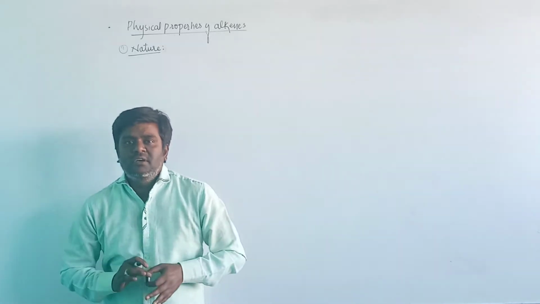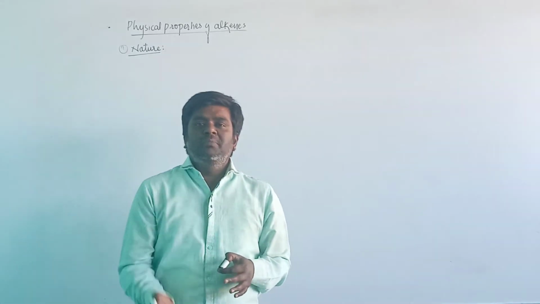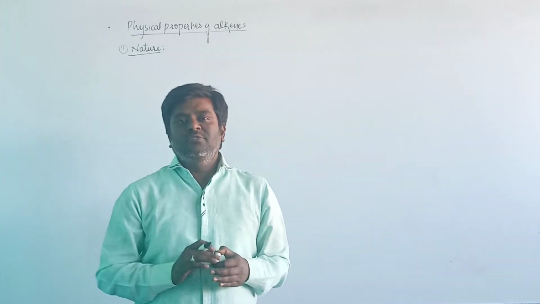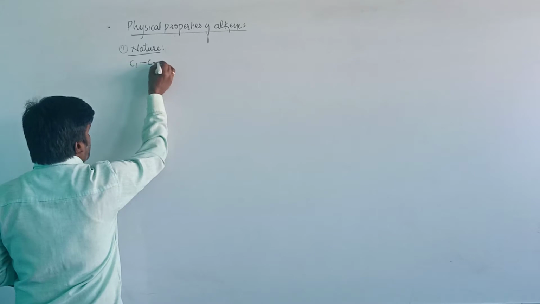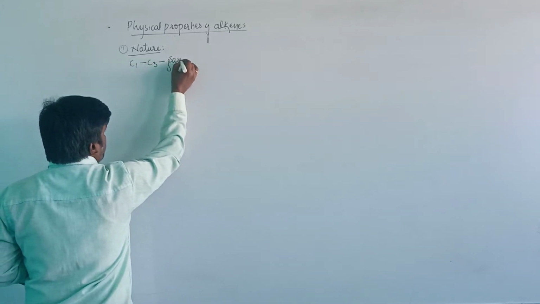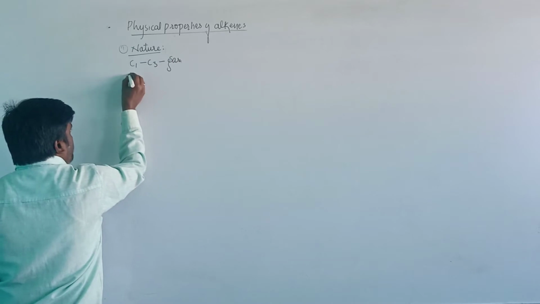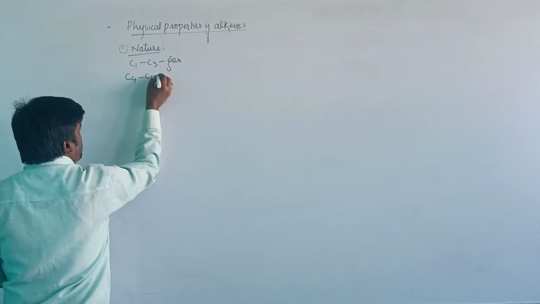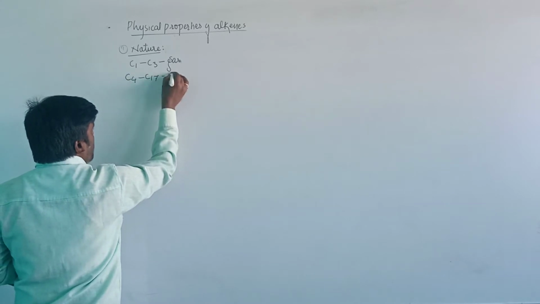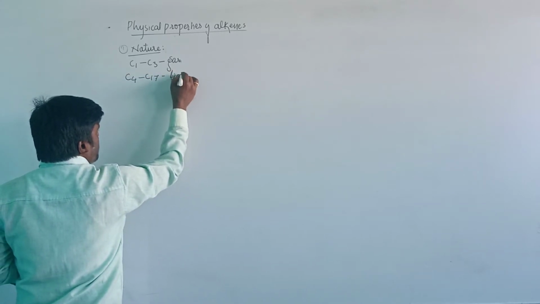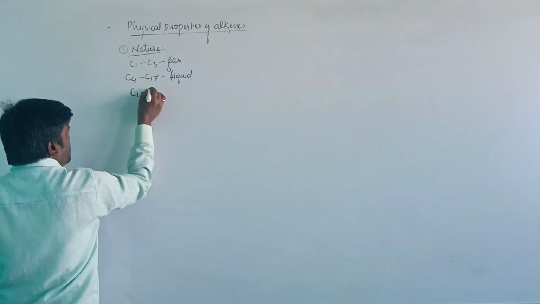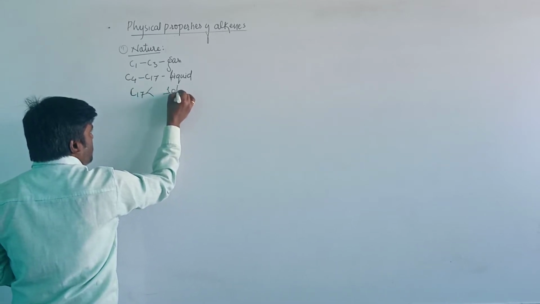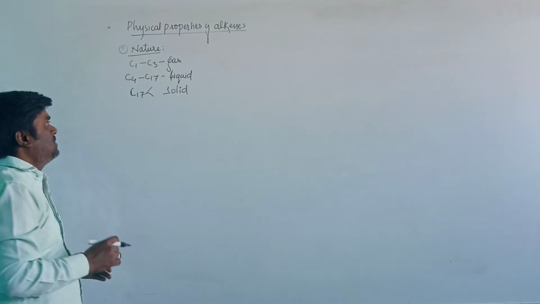That is, from C1 to C3 are gases, from C4 to C17, the next 14 members, are liquids, and those having greater than 17 carbon atoms are solid in nature.